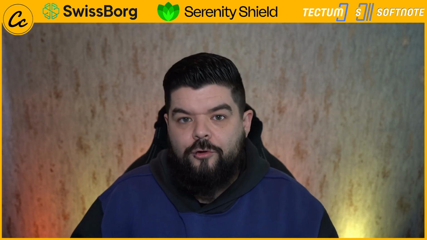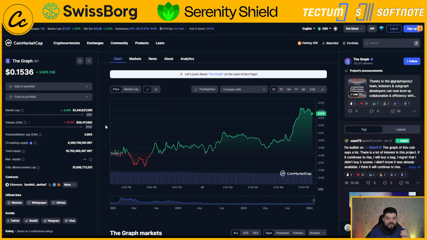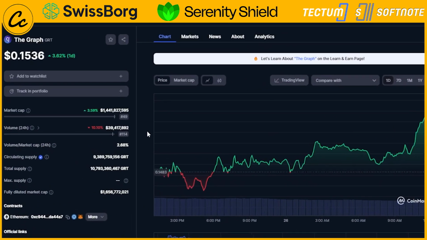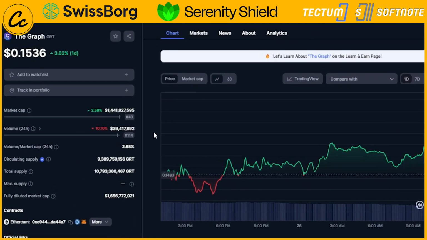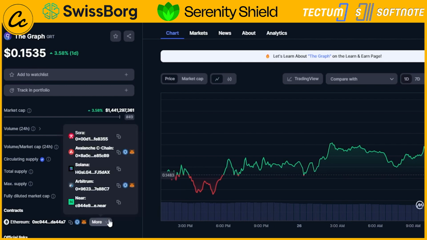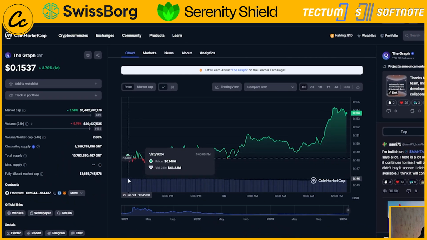When we come over to CoinMarketCap, we can see the current price of The Graph circulating around 15 cents. The circulating supply is 9.3 billion, and the total supply currently sits at 10.7 billion. There is no max supply, but I won't vent on that one for today's video. We can also see the storage of The Graph here, Ethereum being the main contract to MetaMask, with the likes of Avalanche C-Chain, Solana, Arbitrum and Near easily stored.